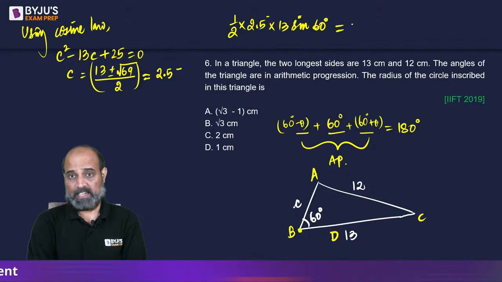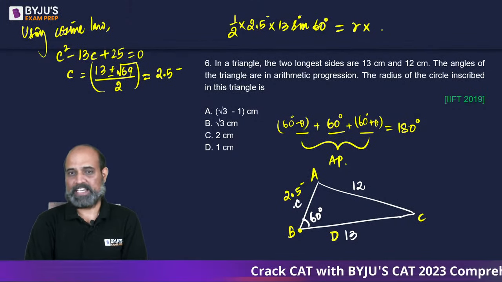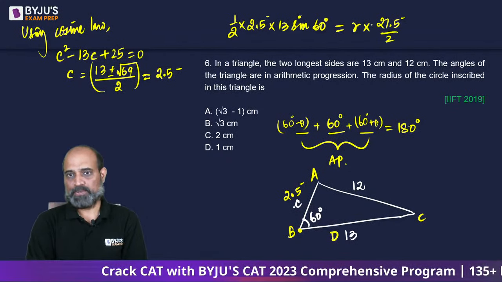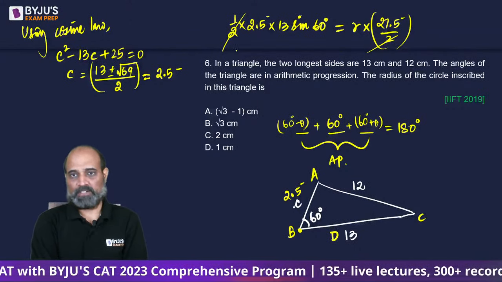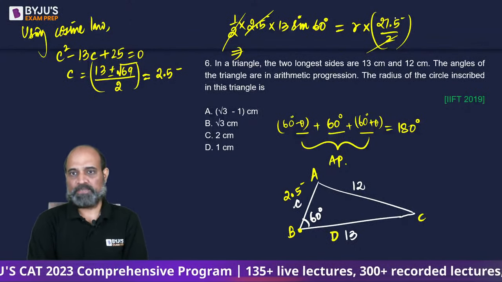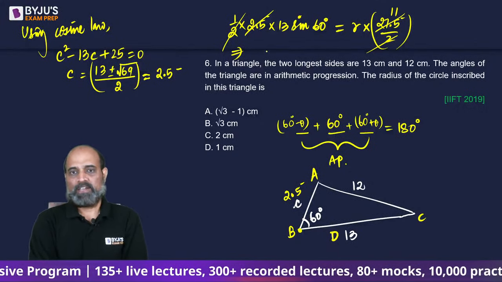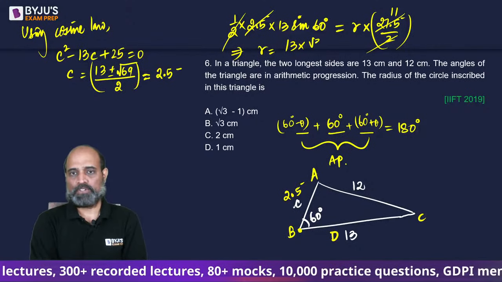This is written as in radius into semi perimeter. So let's take this as slightly less than 2.5, which is slightly less than 27.5 by 2. So what you will realize is 2 and 2 get cancelled out. 2.5 something and 27.5 something will go almost 11 times. And R will become 13. Sine 60 is root 3 upon 2.